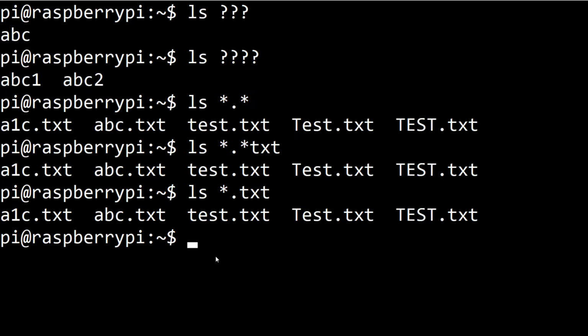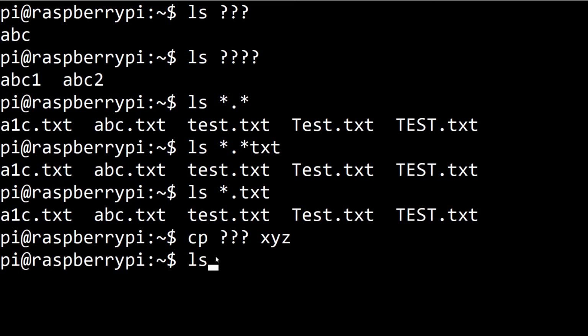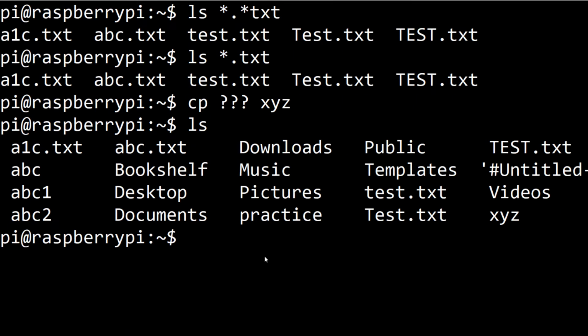We can even say cp, question mark question mark question mark, to xyz. Okay, so we are just going to make a copy of any file into xyz. That file should have only 3 characters in the file name, and ls, and here we have the xyz file. So it is the copy of the file abc. This is how we can use the concept of file name globbing.